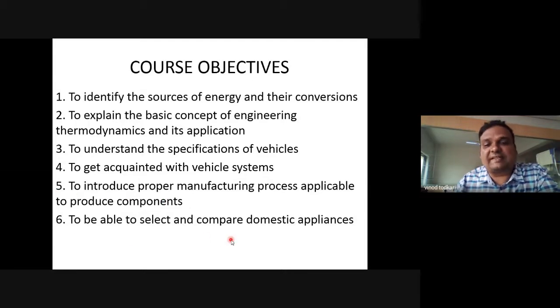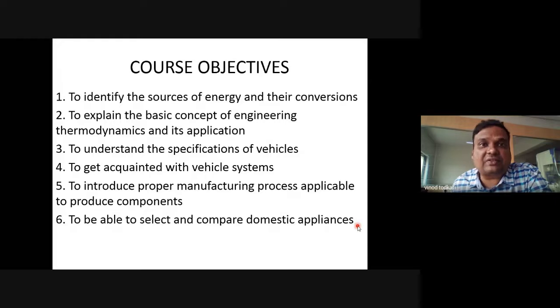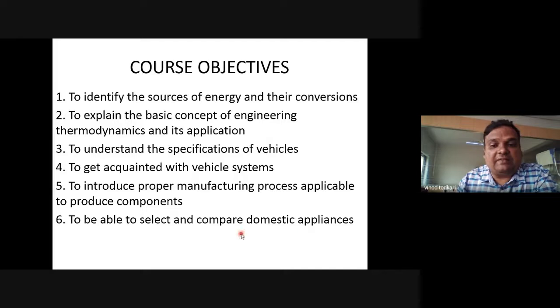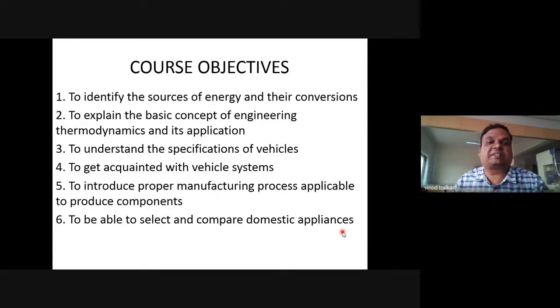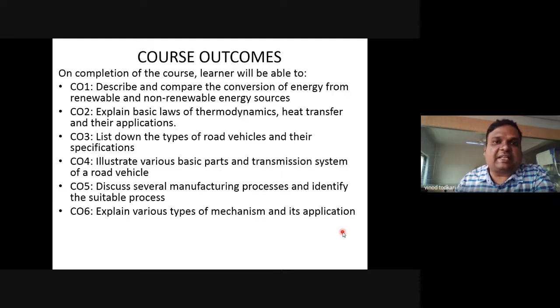And this is unit number 6. In unit number 6, we'll see domestic appliances. In our household, we use devices like filters, refrigerators, air conditioners, and plenty of mechanisms. Even, let's say, we are using a car, and in the rainy season, we use the wiper. So we'll see what kind of mechanism is there for that wiper. Okay. So these are the course objectives for Systems in Mechanical Engineering.